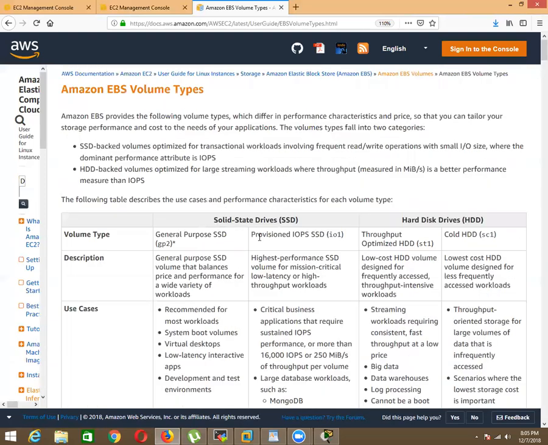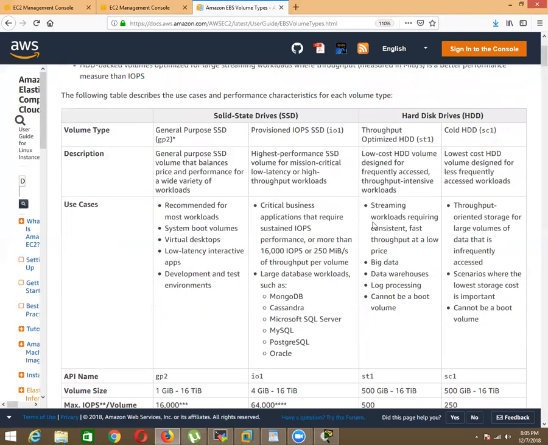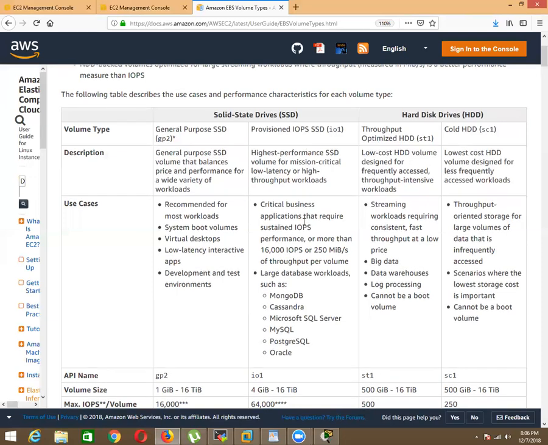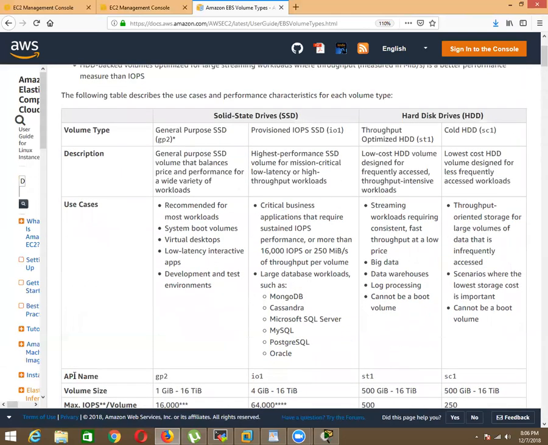And when we come to Provisioned IOPS, Provisioned IOPS is one of the best and most expensive storage among EBS volumes. Provisioned IOPS storage is designed for critical applications like the databases you are going to run, like Microsoft SQL and Oracle. So if you're going to run these databases, this storage is best. And you can see the performance: a single volume size starts from 64 GB to 16 TB.